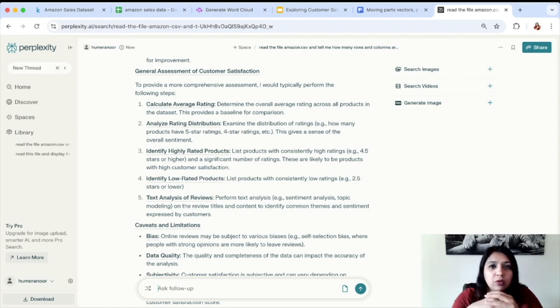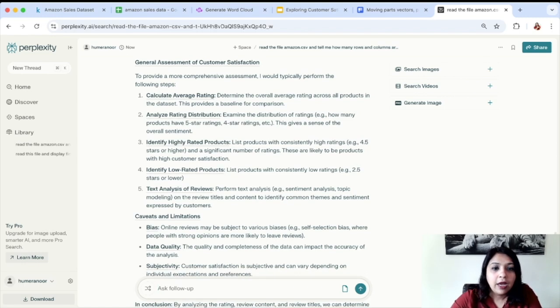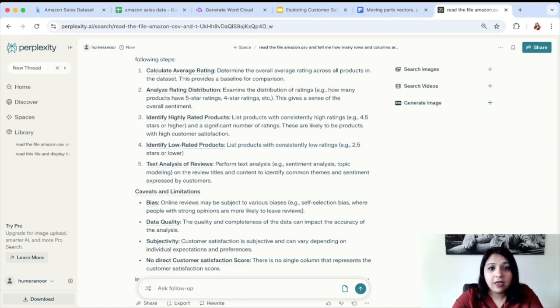So now you would also know that, in order to calculate customer satisfaction from this data set, these were the four metrics or parameters that I can use. And this is the process. Calculate average rating. This is something that we did. Analyze rating distribution. Examine the distribution of ratings. Remember the histogram that we created? That's also something that we did. It is going in the right direction. Identify highly rated products, so products with 4.5 plus ratings. Identify low rated products, with ratings which are 2.5 or lower, and text analysis of reviews. So the process it is identifying is totally right.